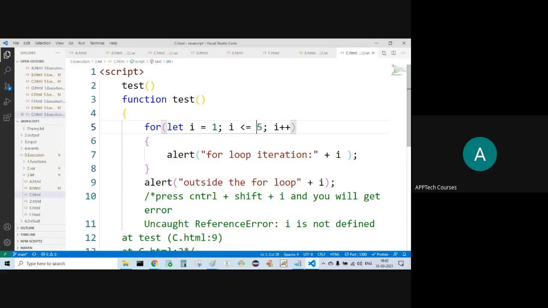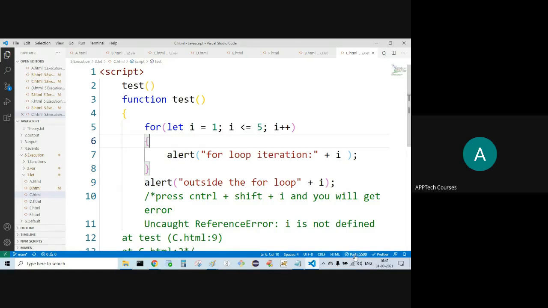Here also, function test. Earlier, in the for loop, we used var. Now I'm using let. Now, what is the scope of this let? Only the for loop. In the for loop only, I have declared and initialized the let variable i. Anywhere in the for loop you can use it, but not outside the for loop.